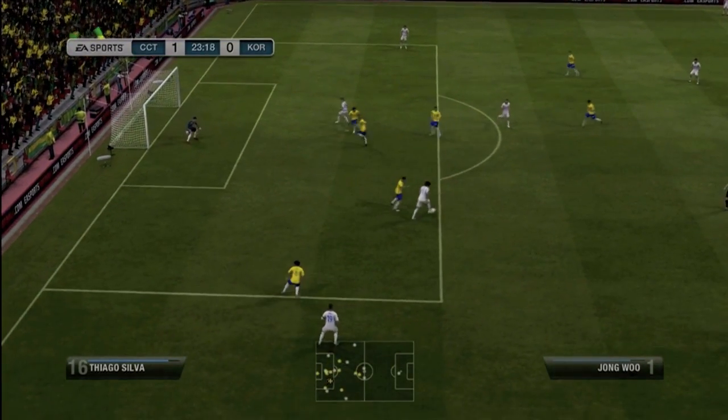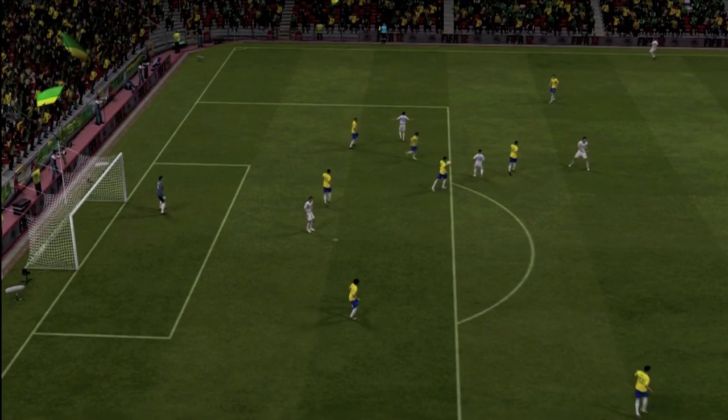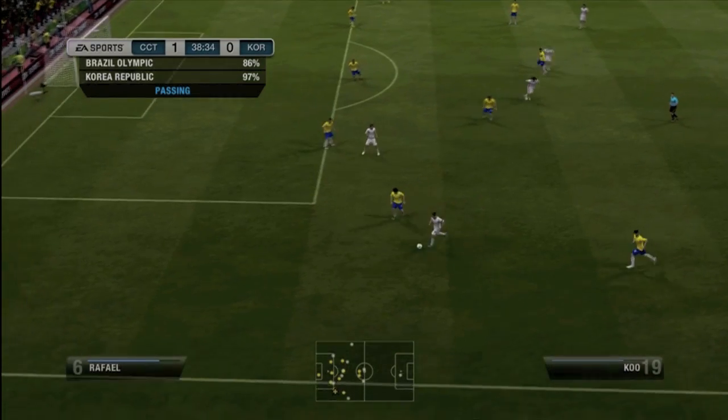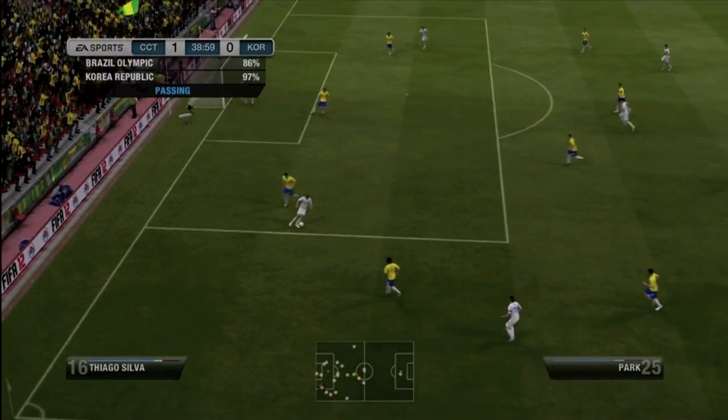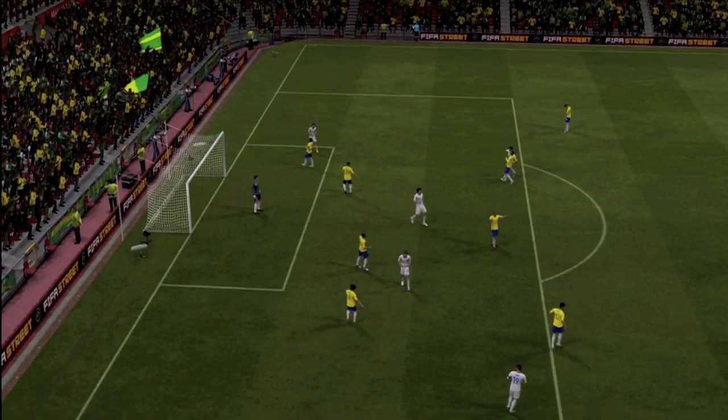We see Korea making an attack of their own. They're first of the game. They're going to go into the box, yes, and that is offside, unfortunately, for Korea. Just coming up short with that one. Maybe he stayed a little bit onside. They could have had something pretty legit going there. Park in the box to Jong-woo, and I thought that was going in. That's just gone above the bar.